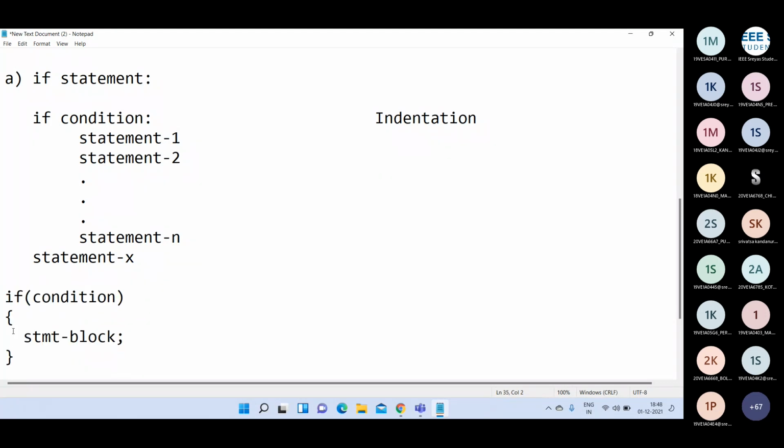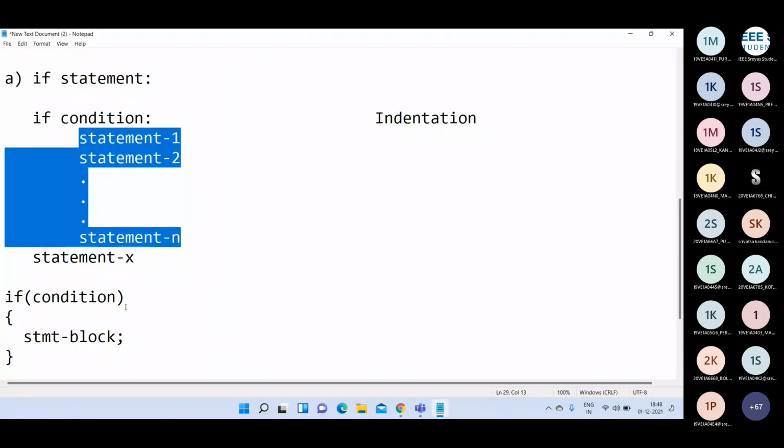But in Python there are no curly brackets. Instead of curly brackets, we have to use indentation. That indentation specifies the block of statements associated with the if statement. That's why we follow the same indentation for all these statements.